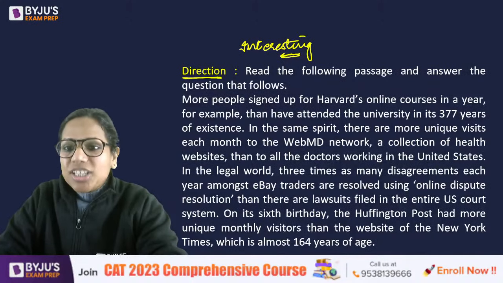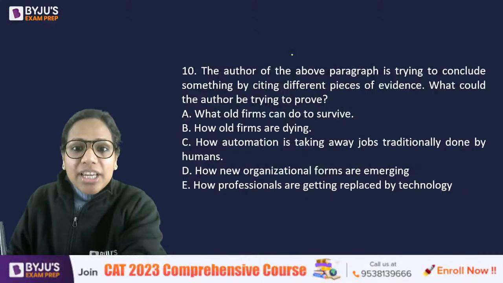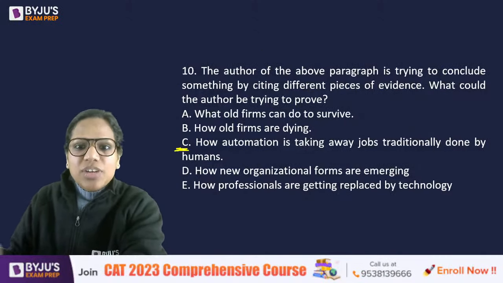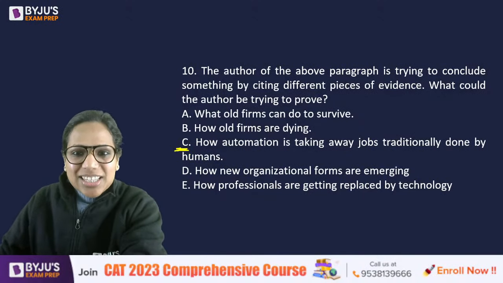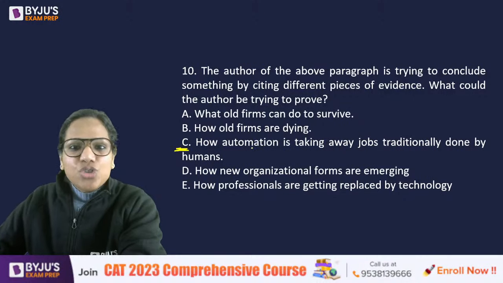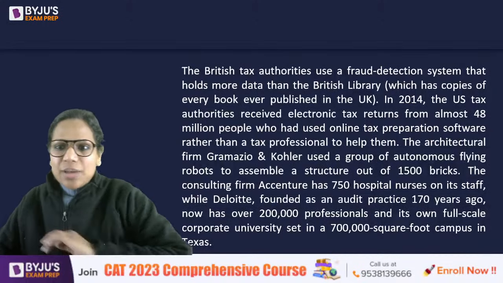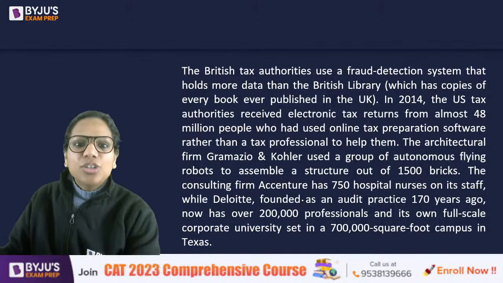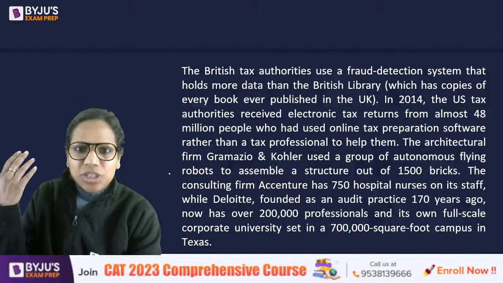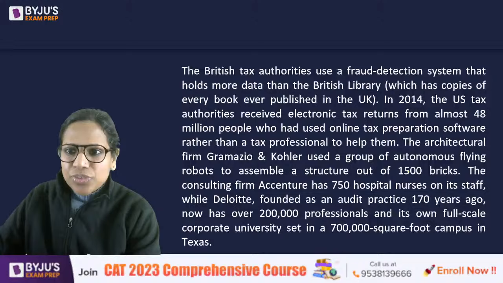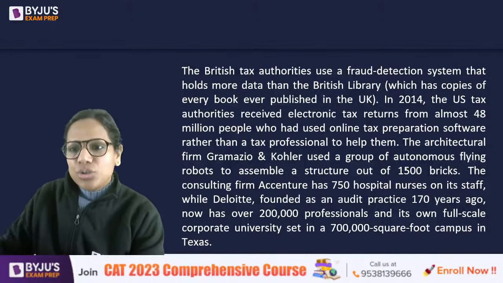All right. Organizations are changing. You are absolutely right. That is the answer here. And why not this one? Some of the students felt that because a lot of examples were given, that's why this is the answer: how automation is taking away jobs traditionally done by humans. But if you read the last examples carefully, they did not have anything to do with that. Moreover, this was not written anywhere that traditional jobs have been taken away. Maybe in some examples, but I don't remember this being constant throughout, right?